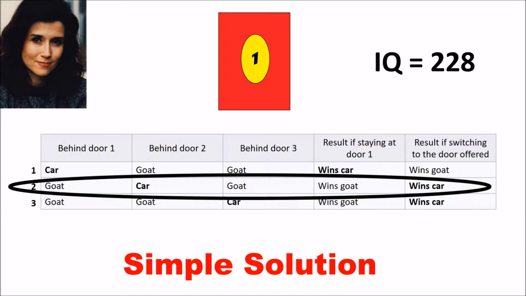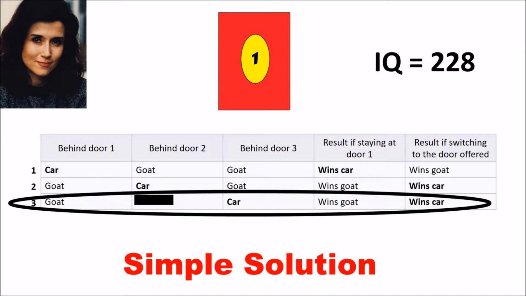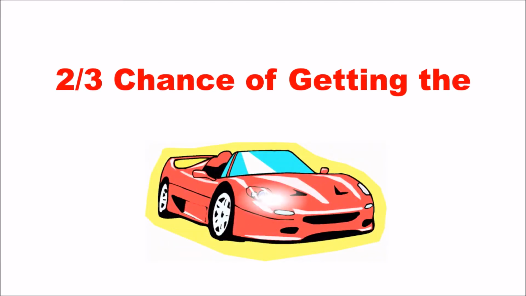For the second arrangement, the contestant starts on a goat, and because a goat is always revealed by Monty Hall, the remaining door will have a car behind it, so if the contestant switches they will end up on a car. The same goes for the third arrangement. So in all, out of the 3 arrangements of goats and car, if you follow the switching method, you will have a 2 in 3 chance of getting the car.